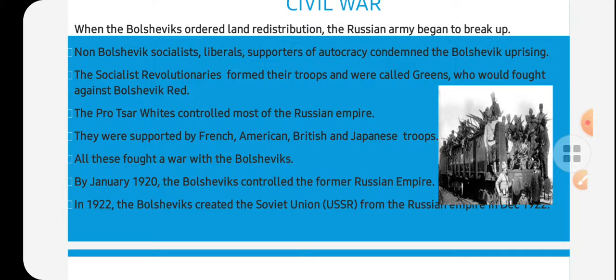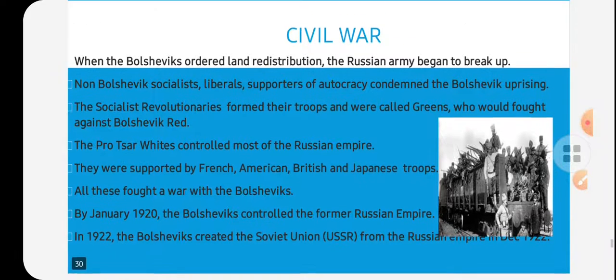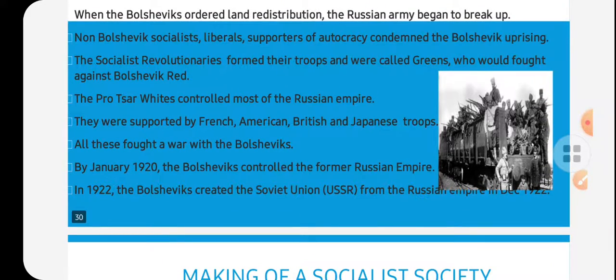It was not happening well for the people, and here the civil war took place. You must understand that civil war means a conflict or dispute among the citizens of the same country. There could be various reasons behind how it takes place.